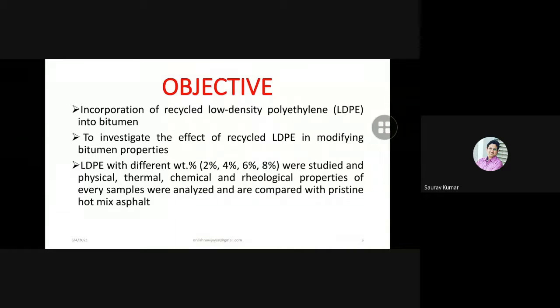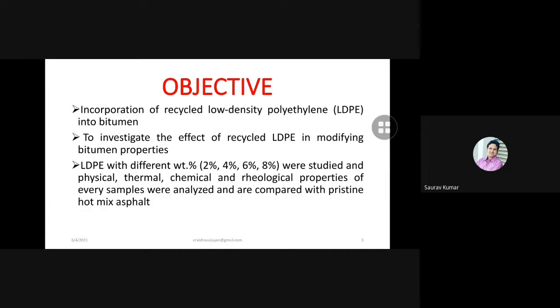Which do you prefer, or which is more preferable, HDPE or LDPE? Definitely, low density polymer modified bitumen is the best thing we are considering for pavement making compared with HDPE. As you know, in road pavement construction, viscosity is a crucial element. So we are using the low density polymer, which gives excellent workability compared with HDPE.